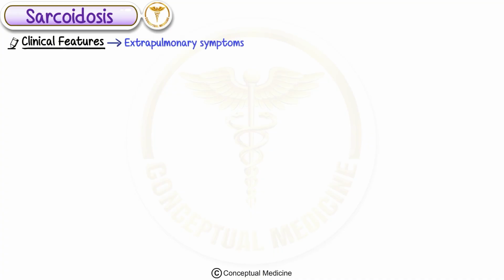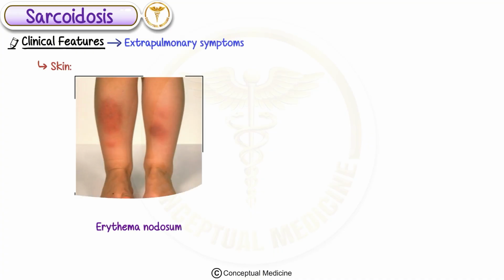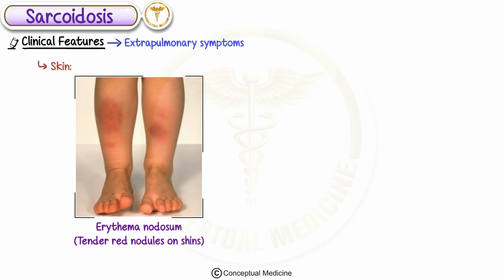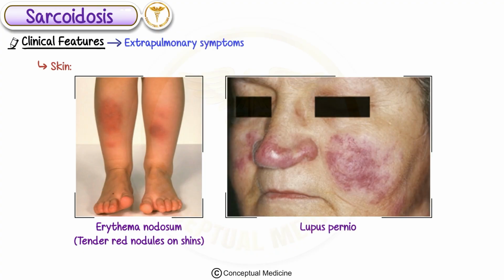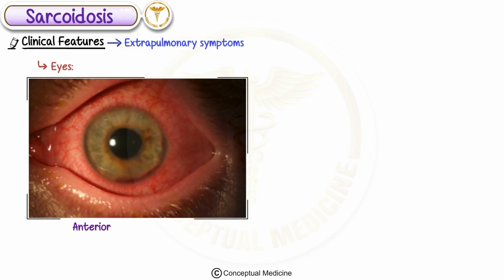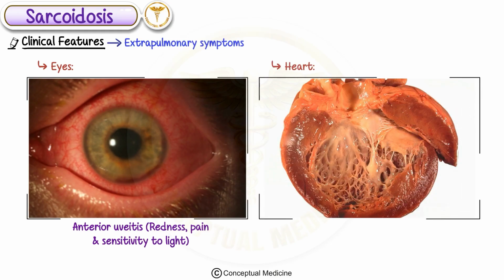Extrapulmonary symptoms include skin: erythema nodosum, tender red nodules on the shins, and lupus pernio, a purplish rash on the face. Eyes: anterior uveitis, which causes redness, pain, and sensitivity to light. Heart: rare but serious complications like heart block, arrhythmias, and cardiomyopathy.